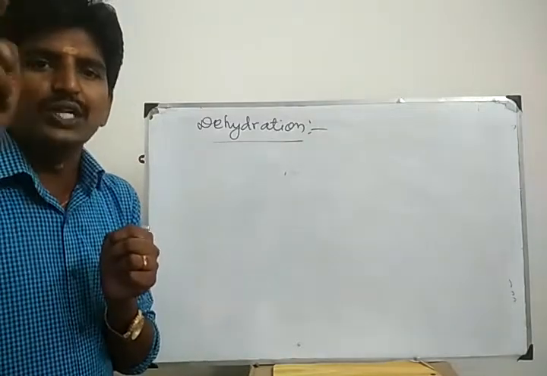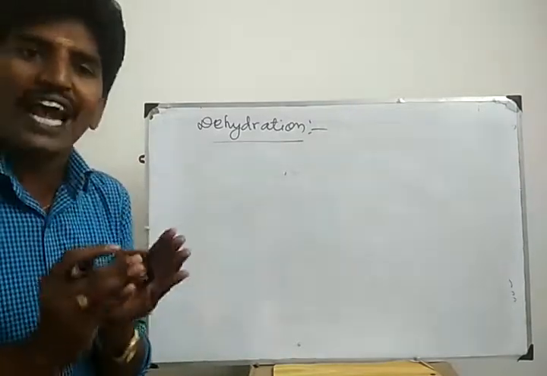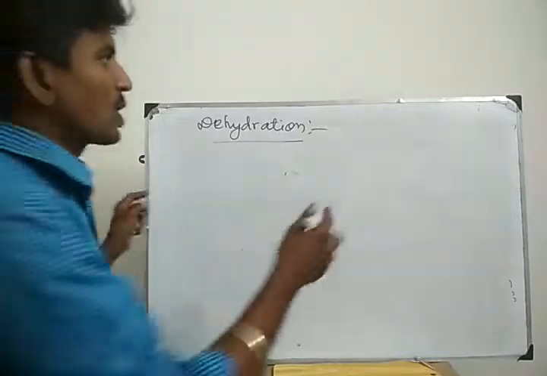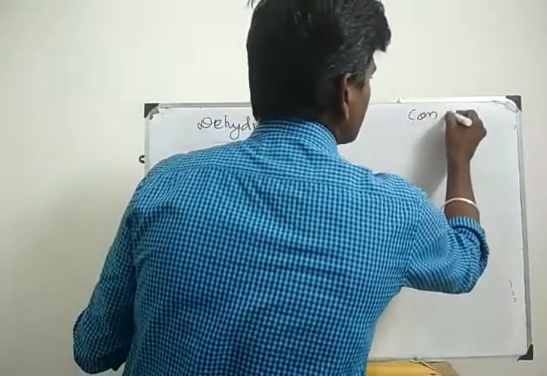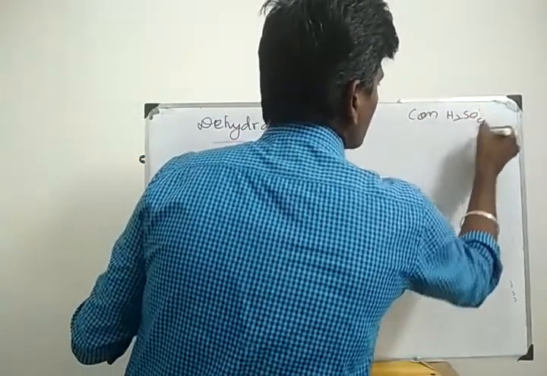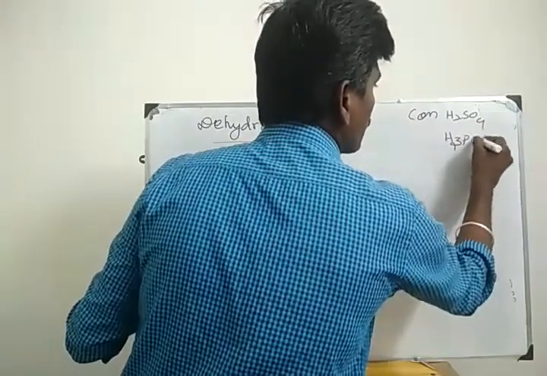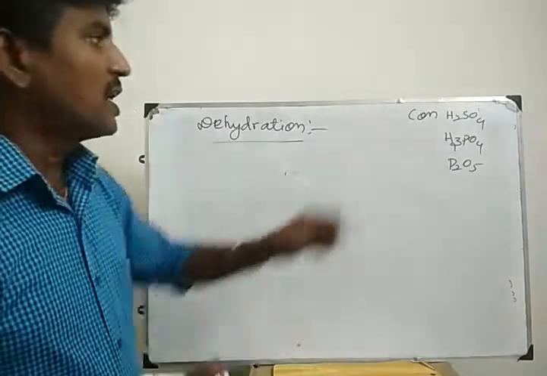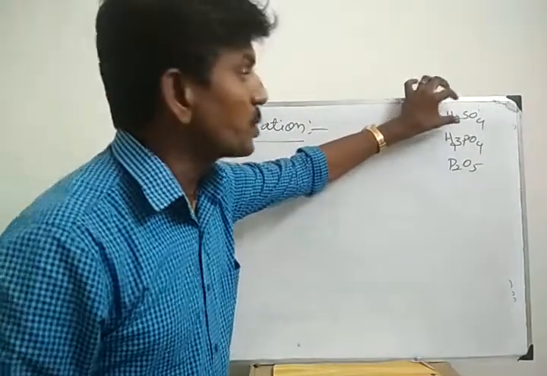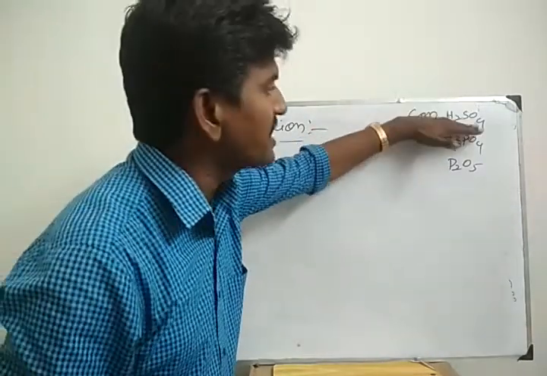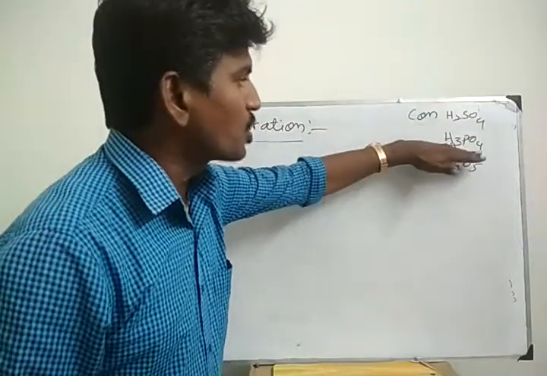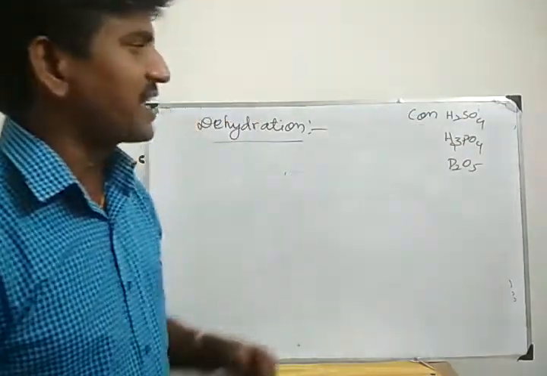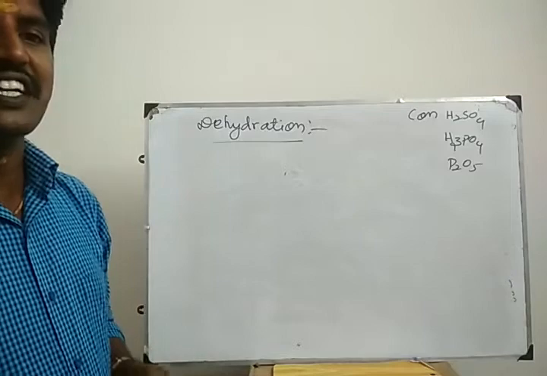If you want to do dehydration, you have to add some dehydrating reagent: concentrated sulfuric acid, orthophosphoric acid H3PO4, phosphorus pentoxide. These are all dehydrating agents. Concentrated sulfuric acid is a good, strong dehydrating reagent. Orthophosphoric acid and phosphorus pentoxide are moderate dehydrating reagents.